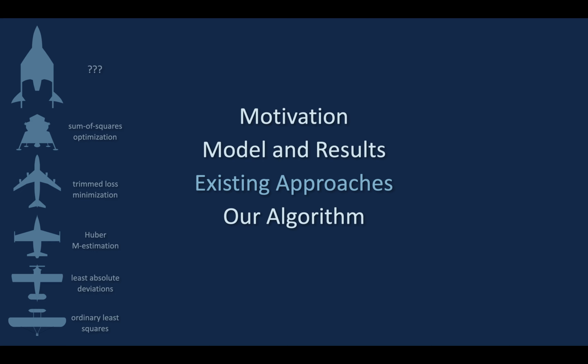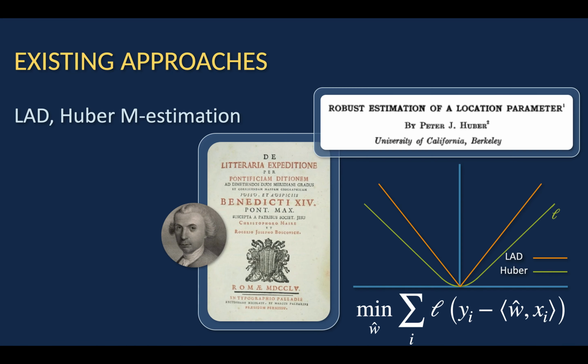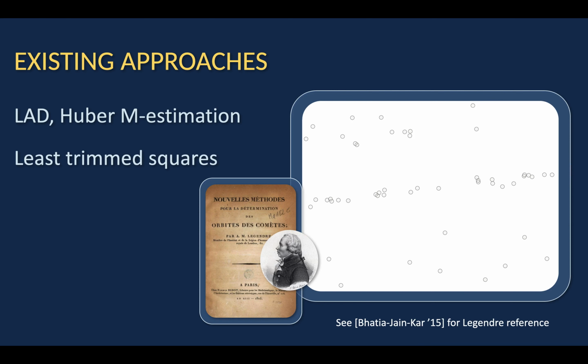Now, what are some existing approaches for the offline Huber-contaminated linear regression? Well, there are some classical approaches like least absolute deviations and Huber's M estimation. What is least absolute deviations? It's just L1 regression, and Huber's M estimator is some variation on L1 regression. And then there are approaches like least trimmed squares, which we will talk about in detail later.